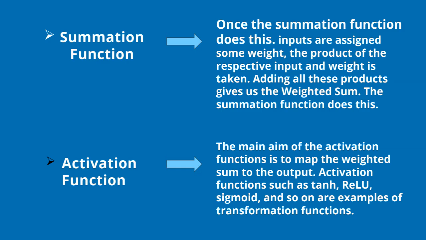In the summation function, inputs are assigned some weights, and the product of the respective input and weight is taken. Then we add all these products into a weighted sum, and this weighted sum is calculated by the summation function. Next is the activation function, which is used to map the weighted sum to the output. Here we use functions like tanh, ReLU, sigmoid, etc. These are examples of activation functions.